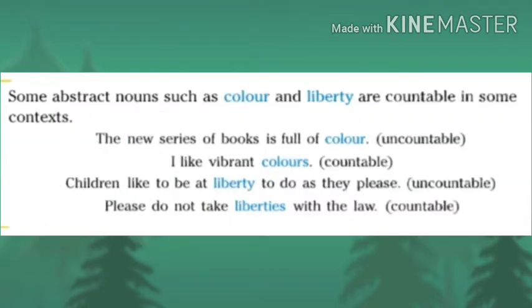Some abstract nouns such as color and liberty are countable in some context. Example, the new series of books is full of color. Here the word color is an uncountable noun. Next sentence, I like vibrant colors. Here the word colors is a countable noun. Another example, children like to be at liberty to do as they please. Here the word liberty is an uncountable noun. Please do not take liberties with the law. Here liberties is the countable noun.